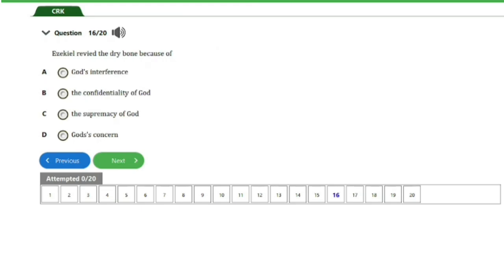So we have question number 16 here. It says, Ezekiel revived the dry bone because of A, God's interference, B, the confidentiality of God, C, God's supremacy, and D, God's consent. So guys, the answer to this question is option C, that's the supremacy of God. So that's it for this question. Let's head on to the next question, guys.